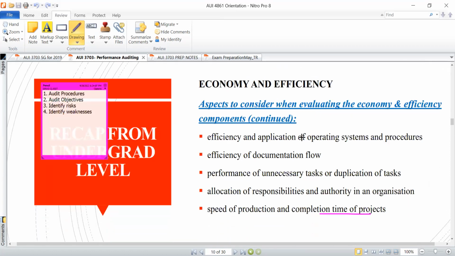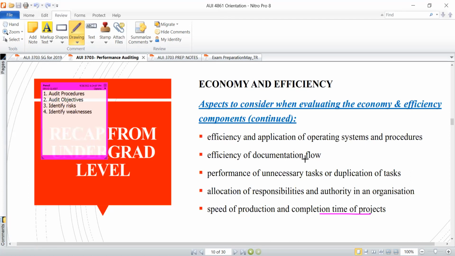Efficiency and application of operating systems and procedures. So you also look at that. You look at the documentational flow. How is the flow of documents within the department? How is the flow of documents out of the department, with other departments in the organization, or maybe with an external party?